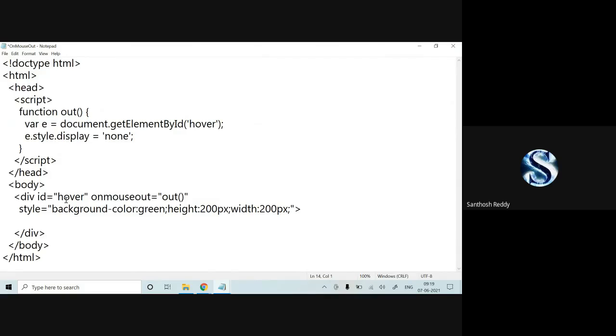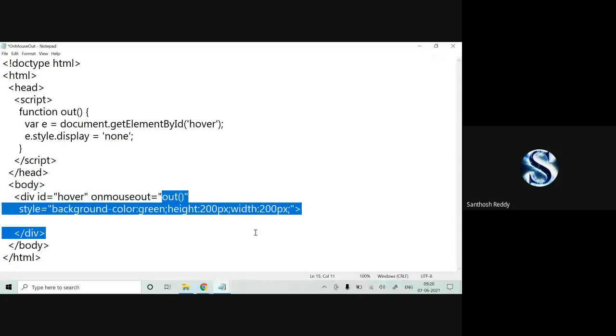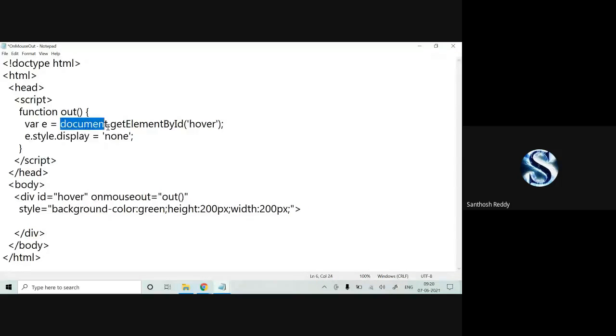So div id is equal to over, on mouse out is equal to out. Style background-color is equal to green, height 200 pixels, width 200 pixels. So now I have created one division with a height of 200 pixels and a width of 200 pixels. When I move the cursor out from that particular section, the on mouse out function should be executed. Now when I move the cursor from that section, the out function will execute, like document.getElementById hover. If I remove it, e.style.display is equal to none.